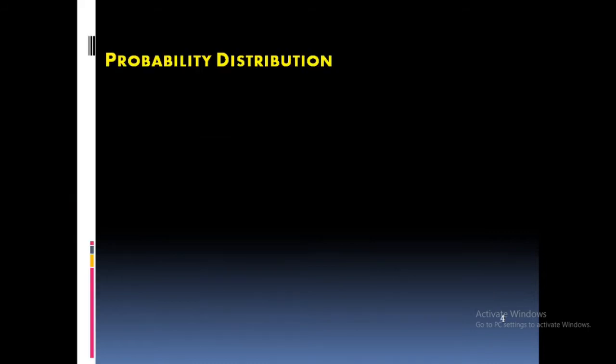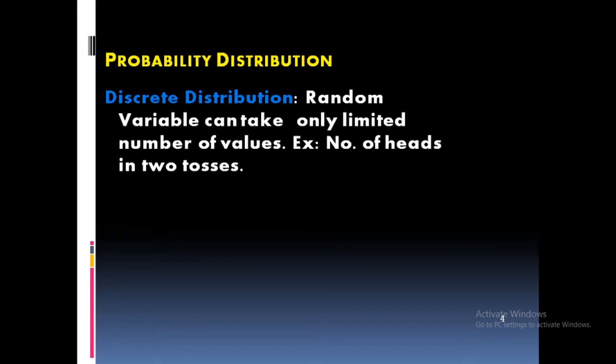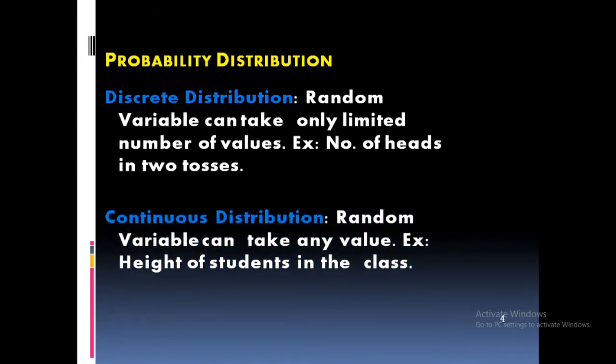First one is discrete distribution. What is the basic idea regarding discrete distribution? The variable can take only a limited number of values. Example, number of heads in 2 tosses. That is what is known as the discrete distribution. Then what about continuous?